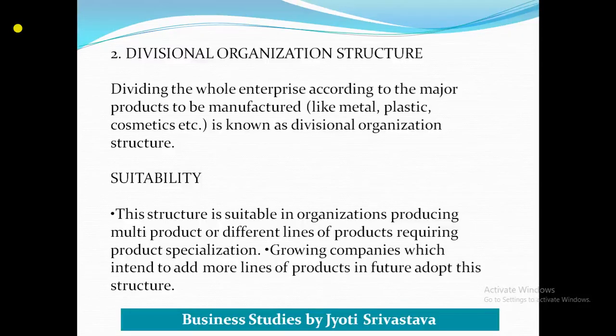All the functions like marketing, production, purchasing, finance related to plastic will be under the plastic department, and this kind of division is known as divisional structure. So dividing the whole enterprise according to the major products to be manufactured like metal, plastic, cosmetic, etc. is known as divisional organization structure.